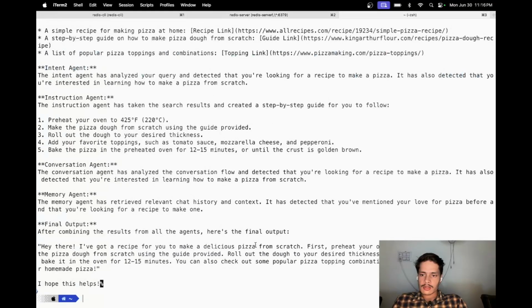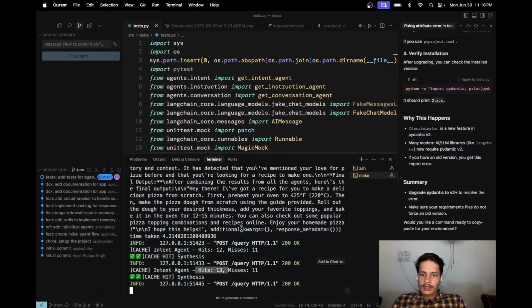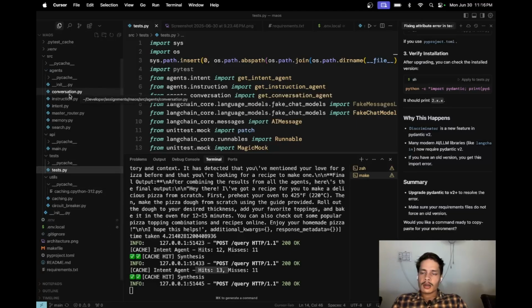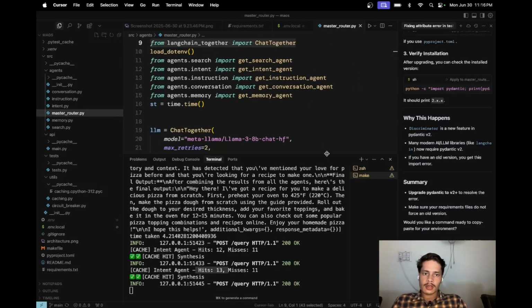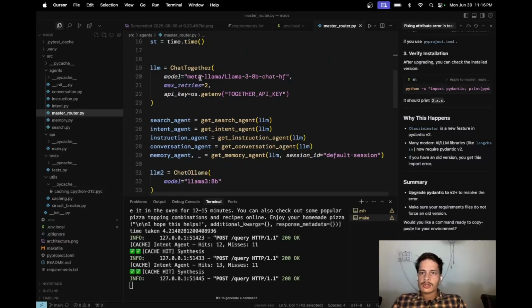Just a second. Okay, so here it is, and let me show you the caching code. Not just caching, let me show you all the code. So here we have this master router. I used LangGraph for this prototype, and it is using this LLM, and it is using Tavily, I don't know how to pronounce it, to make online searches so that it can get the information from the internet.